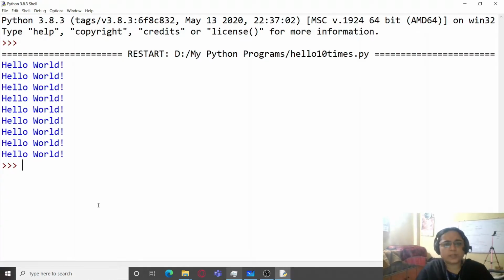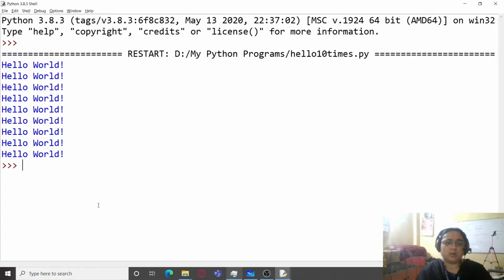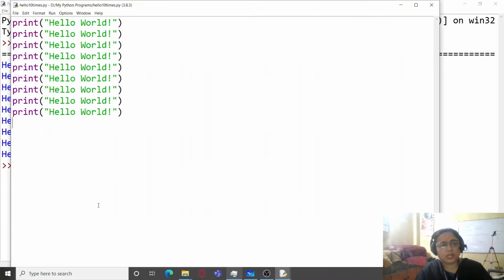So hello world is printed 10 times. What if someone says you have to print hello world 1000 times? So you'll have to paste it some 990 times more in this document, right?